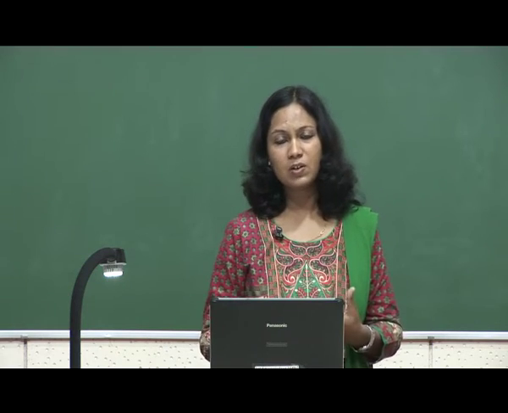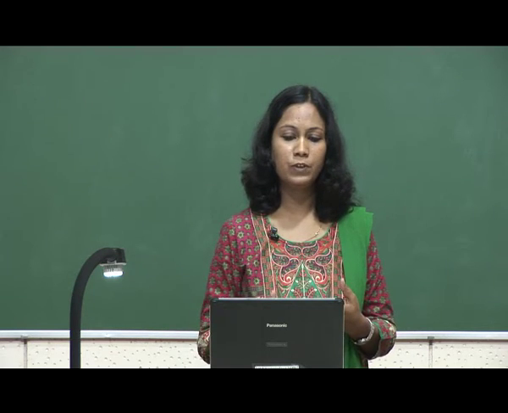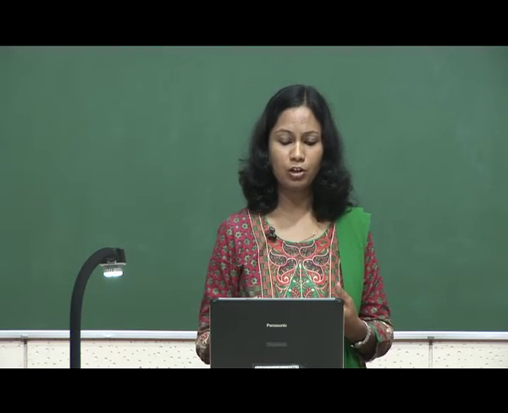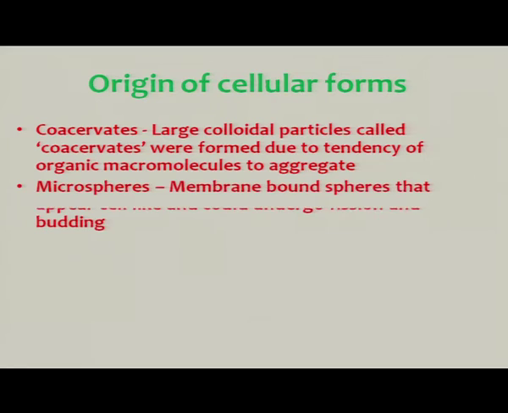So, what are coacervates? They are actually the aggregation of organic macromolecules. The coacervates were formed once the biomolecules were formed. Then because of their tendency to aggregate together, they formed coacervates.